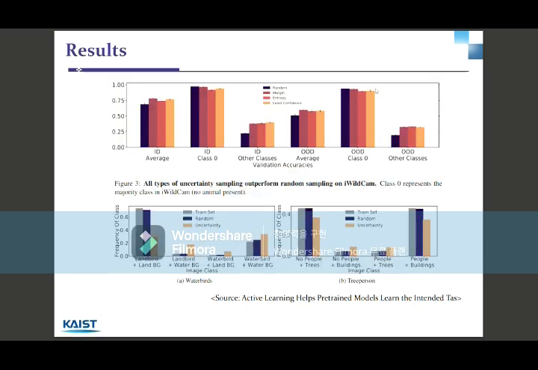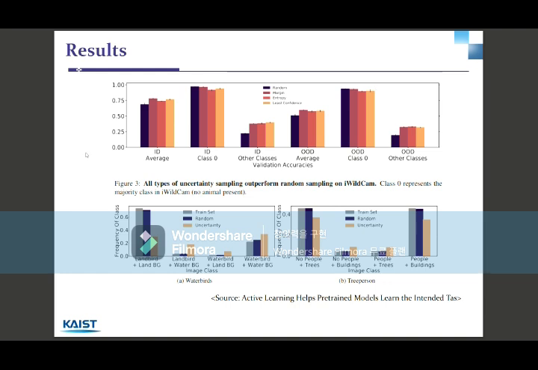Also, results show that all types of uncertainty sampling, or in other words, active learning, outperform random sampling on the iWildCAM dataset. This means that active learning actually causes a positive effect on increasing the accuracy of the pre-trained model.